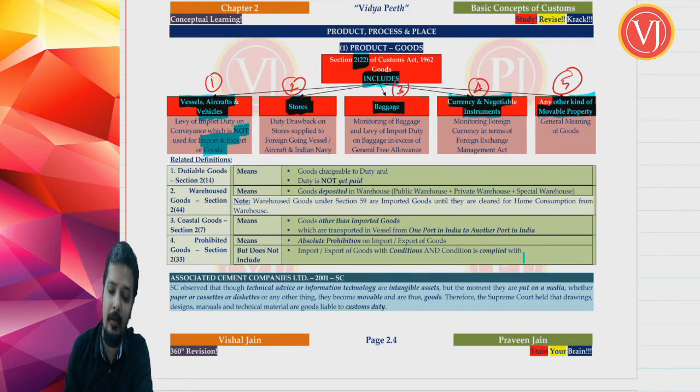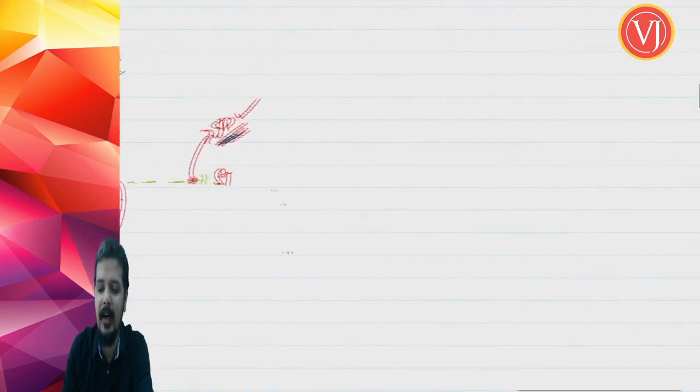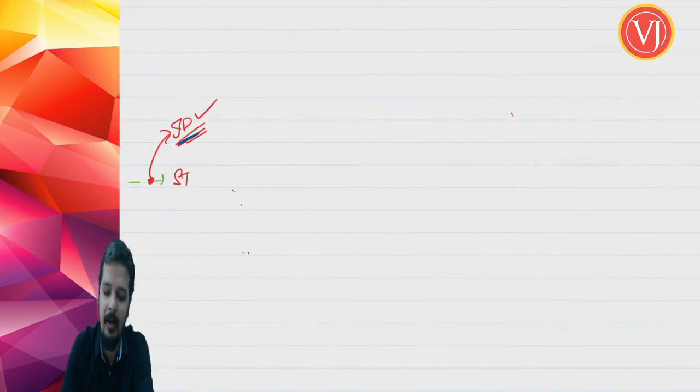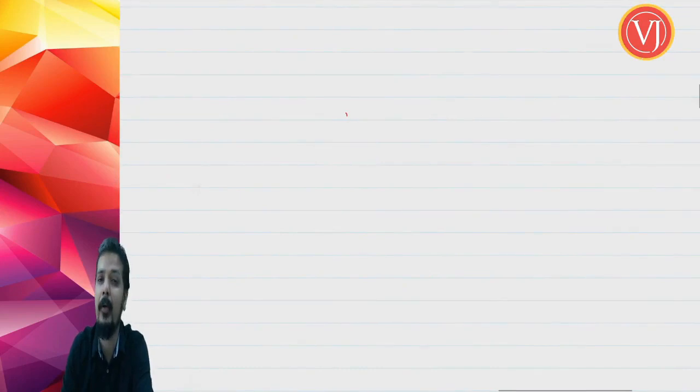Stores. Goods include stores. It is specifically given to tell that duty drawback will be given on stores which are supplied to a foreign going vessel or aircraft or the Indian Navy. We are going to understand this in the other concept where you are going to talk about foreign going vessel or aircraft. Friends, what are they trying to tell?